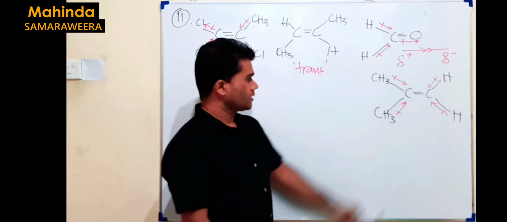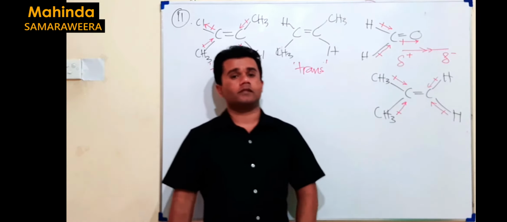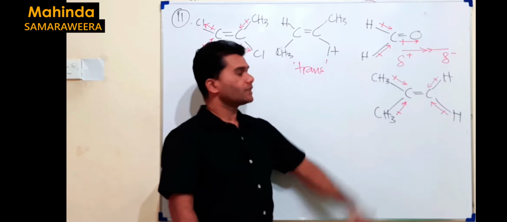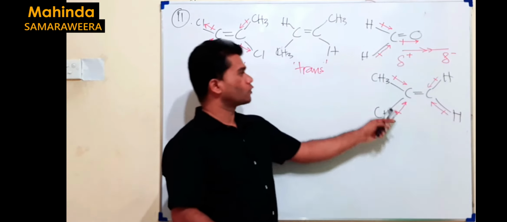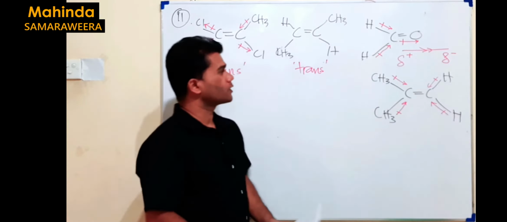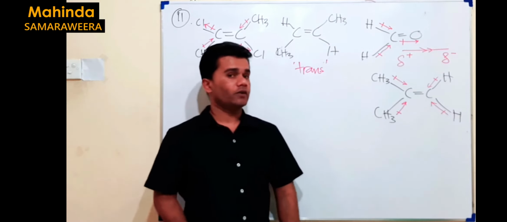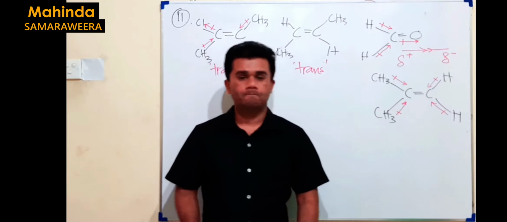But since these are in opposite direction, the forces will be cancelled out up to a certain extent. Therefore, compared to this, this one also has small polarity. So where do you find the large polarity? It's in the methanol molecule. So that is where you get the highest dipole moment. So the answer for that should be the third one.